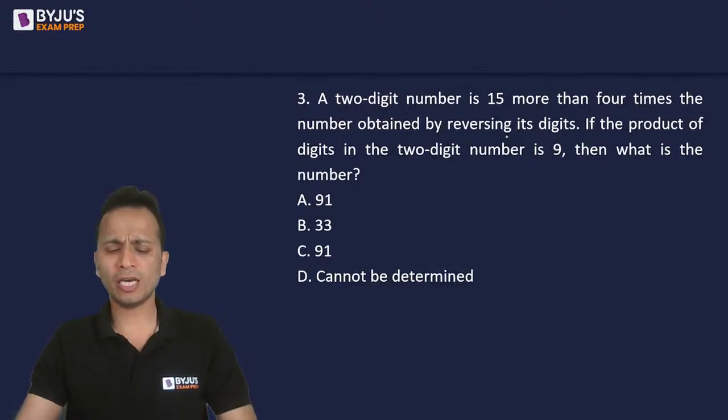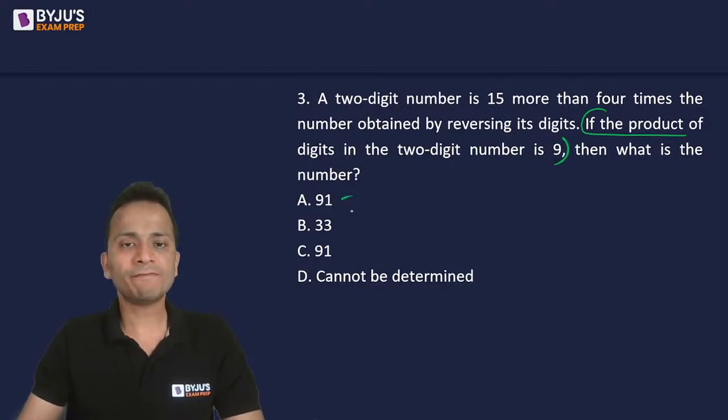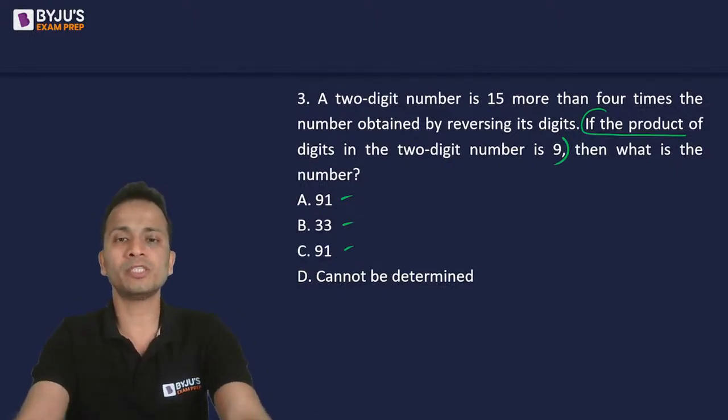Now for this question, I was expecting an answer till this point, right? So let's check. So first of all, one thing is given that the product of the digits of this two-digit number is 9. Okay? In the first three options, you can see that the product of the digits is 9. I'm sorry, option A and option C are the same. Wait, I'll just rectify this error quickly.